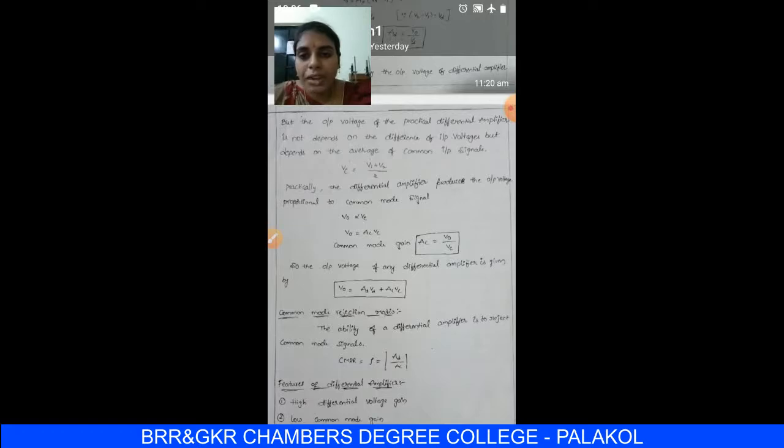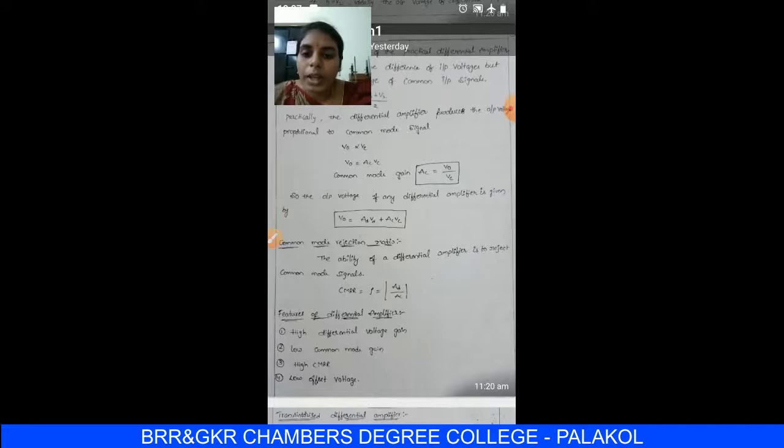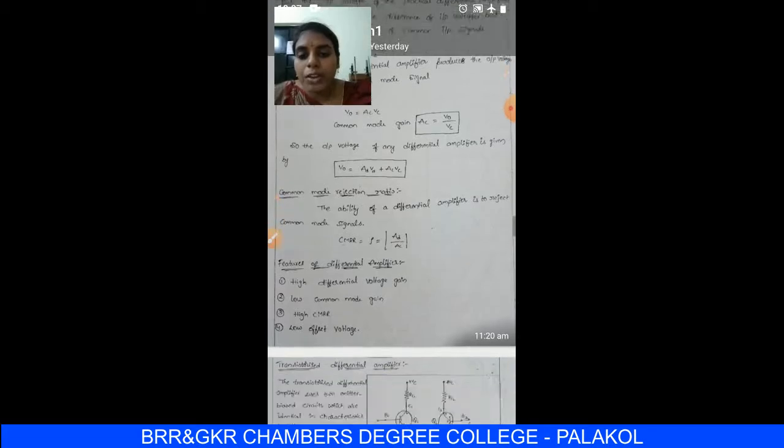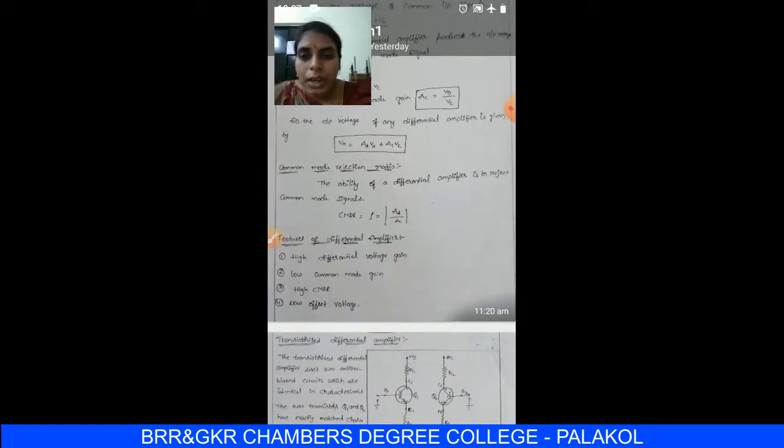Finally, a differential amplifier produces output for both differential mode and common mode signals, so V0 is the summation of AD VD and AC VC. The common mode rejection ratio is represented by the letter rho, which is the ratio of the differential voltage gain to the common mode gain.